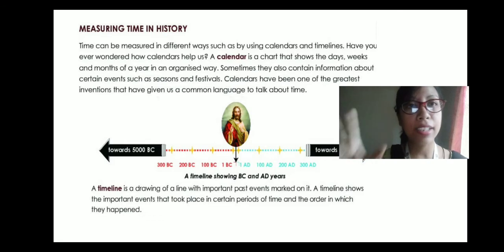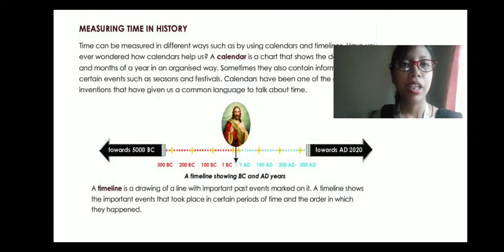Other important dates are also mentioned on the calendar. Calendars have been one of the greatest inventions that have given us a common language to talk about time, because the whole calendar system is the same, right? It is exactly the same in every part of the world.